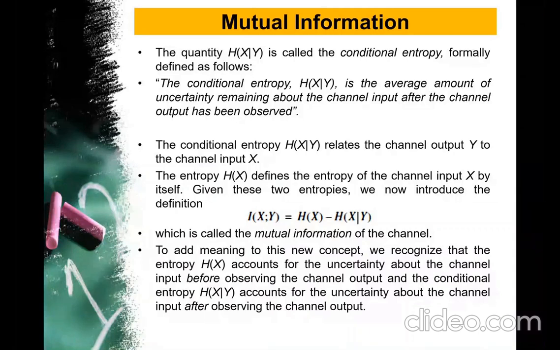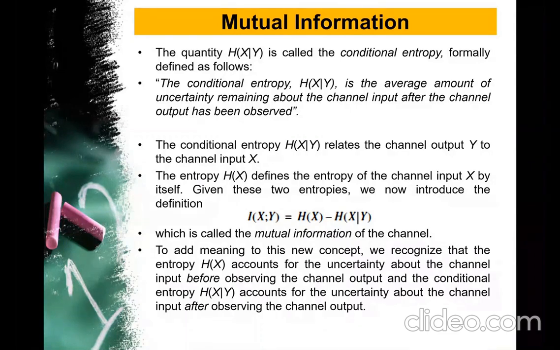It is the average amount of uncertainty remaining about the channel input after the channel output has been observed. This is the scientific definition of the conditional entropy, which means we come to know what is the average input information.